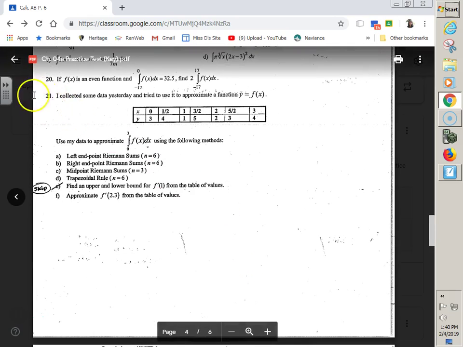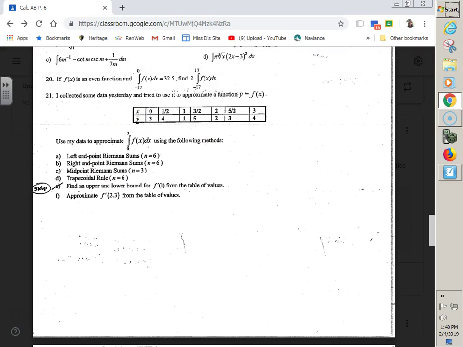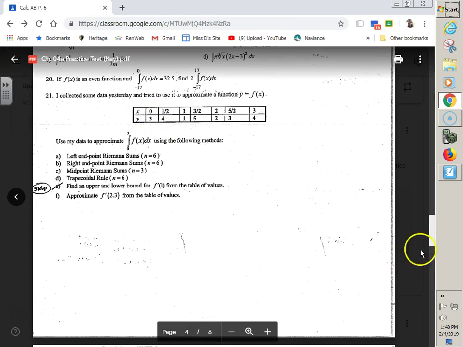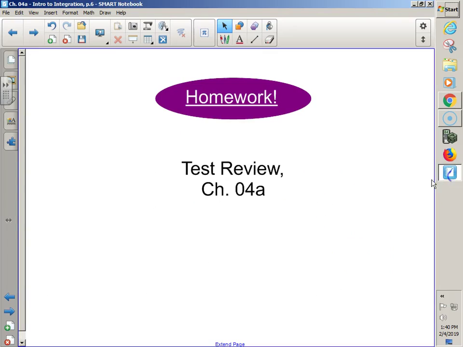You might want to go highlight number 21. Not so sure we'll get to it today, but what does 21 say? Find a left or a right or a midpoint or a trapezoidal approximation given a table. What does that sound a lot like I just said? A long answer, tomorrow. If I were you, I'd highlight that problem. Let's see if we can find any other ones to highlight in your guys' questions.